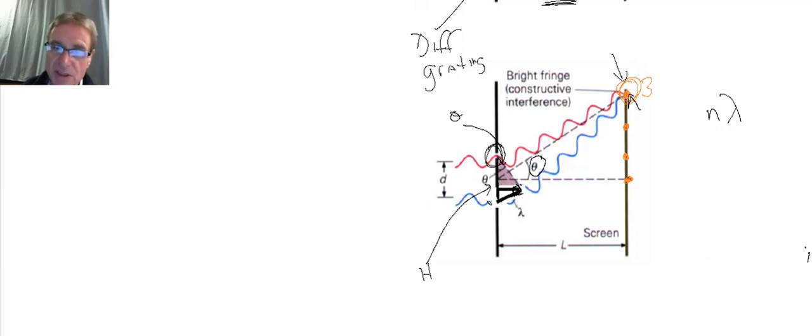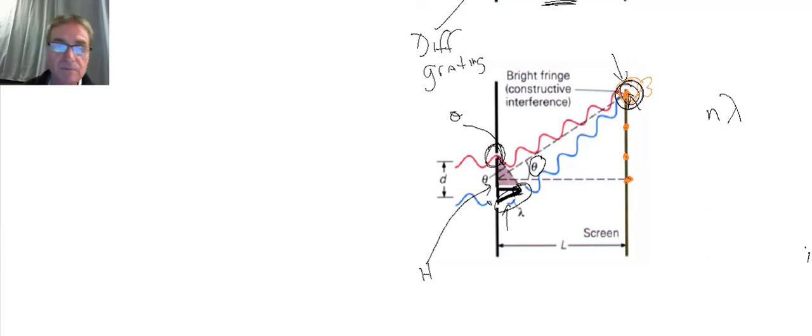I've got this adjacent side, and I want to know the opposite side, because this opposite side down here is the difference in the distance between this opening and up here and this opening and up here. It's the difference between the two openings and this point way up here. I'd like to know that distance right there.